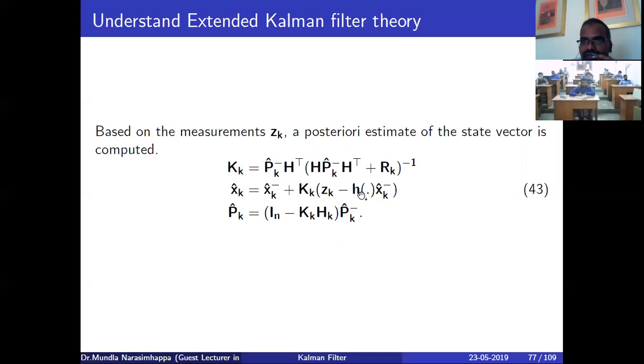Once you convert using a Taylor series expansion, you can substitute all these Hij's and Pij's into this expression. Then it is easy to get the Kalman filter equations. Here the Kalman output depends only on the previous state, the current input, and some weighted measurements, right? So the Kalman gain is equal to this expression, the same expression that we discussed last week.